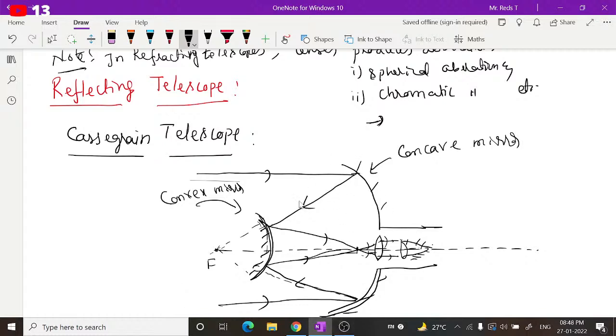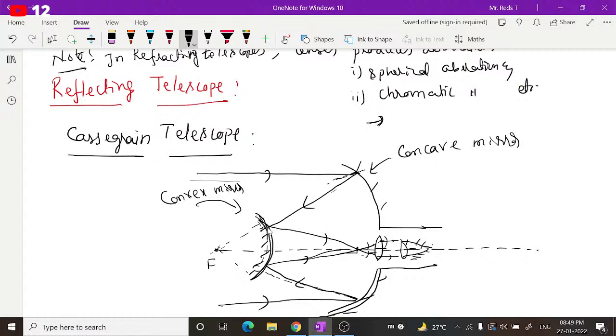At this point, if you draw a normal, it reflects symmetrically and falls on another mirror arranged here. This other mirror has a smaller focal length. It is a convex mirror, so the inside is silvered and the outside is used for reflection. This kind of mirror is called a convex mirror. Okay, it falls on the convex mirror.